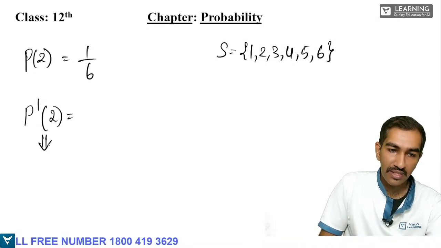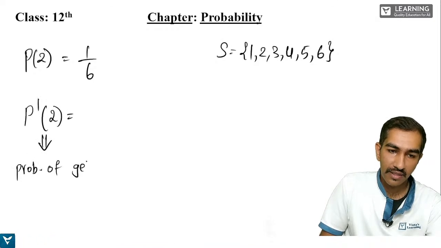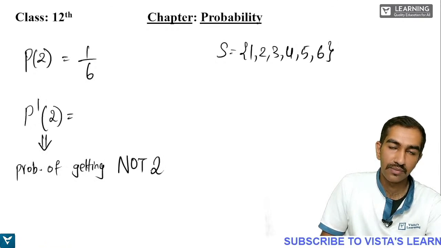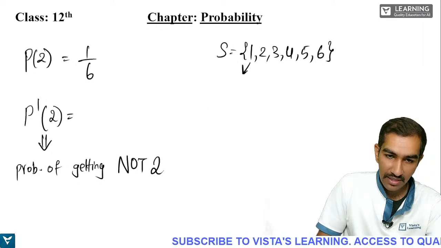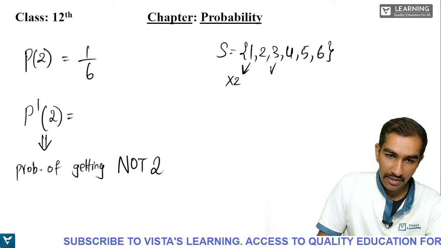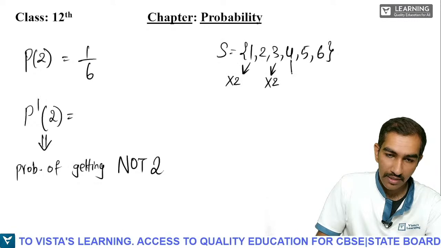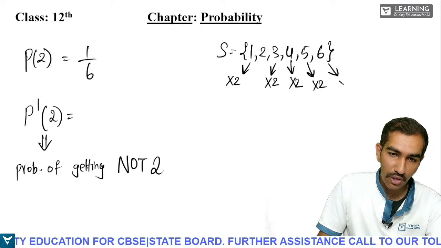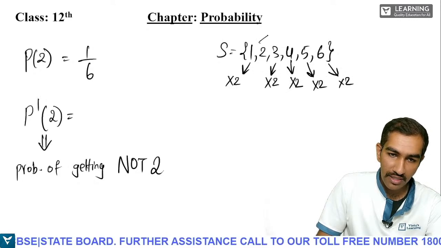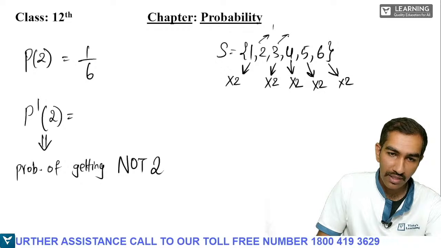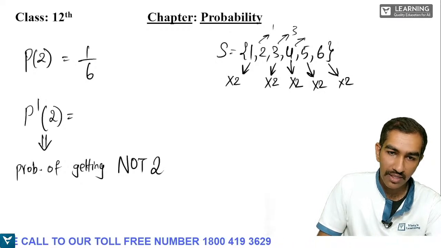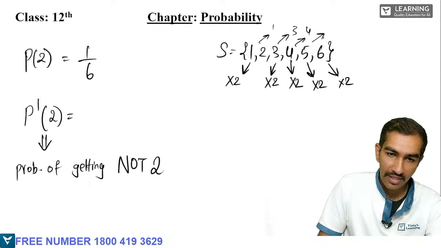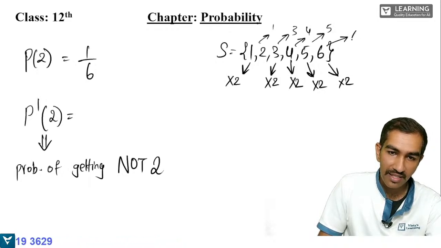What is this read as, students? This is read as probability of getting not 2. So this is not 2, this is not 2, this is also not 2. If this is not 2, then what is this? This is 1. If this is not 2, then this is 3. If this is not 2, then it is 4. If this is not 2, then it is 5. If this is not 2, then it is 6.